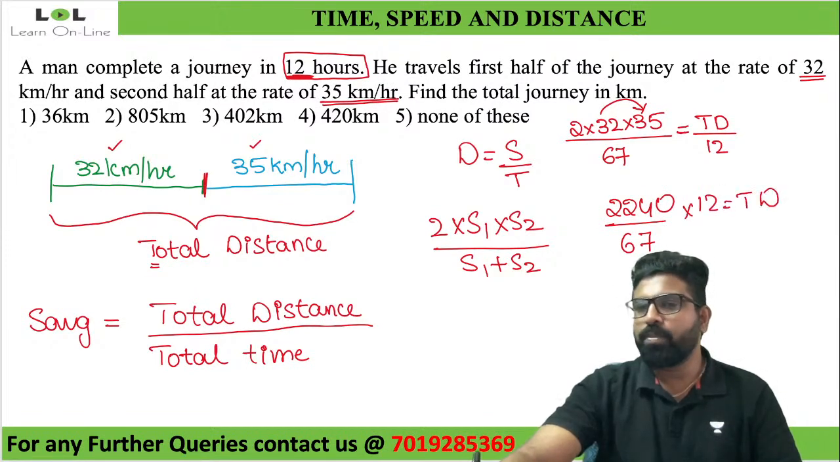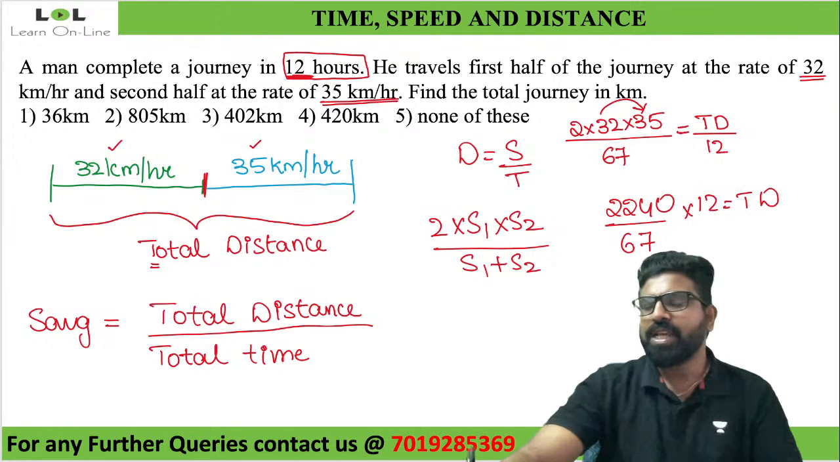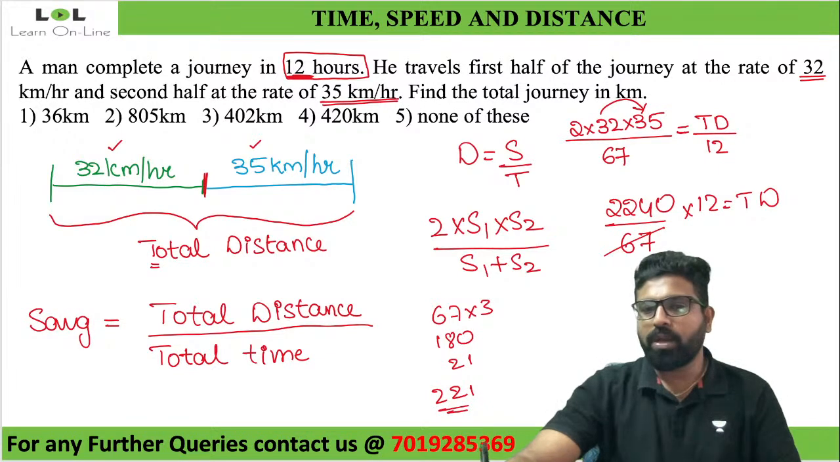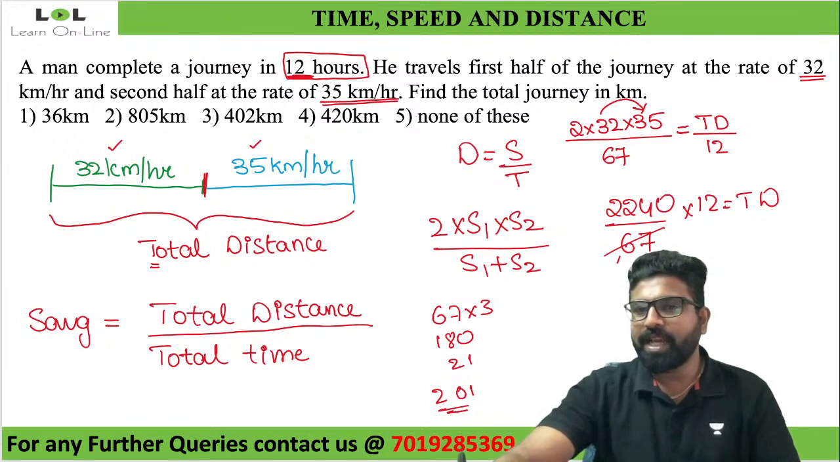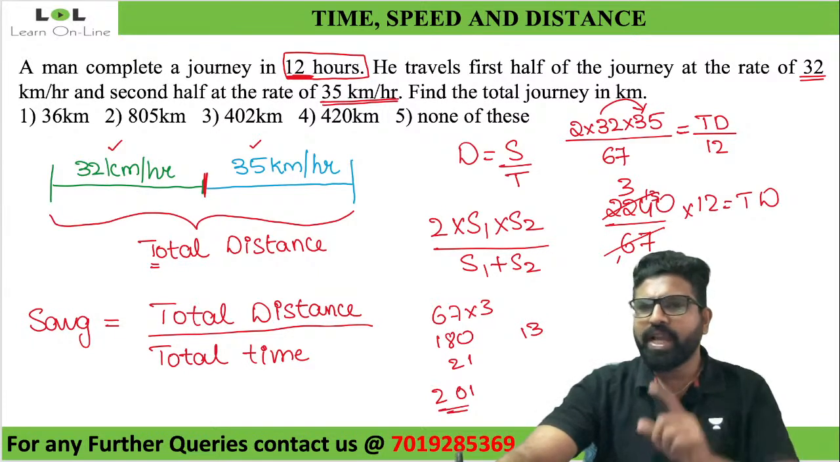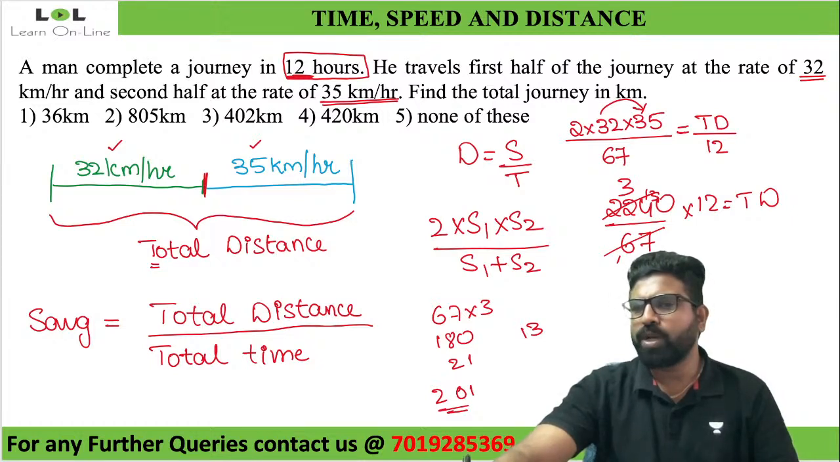Total distance traveled here will be equal to what? 67 3 times will be equal to 180 plus 21, so 201. 201. How many times is 224? 201 plus 13 is 214. It will be somewhere around it. It is approximate, I guess. 67 approximately 2 times.